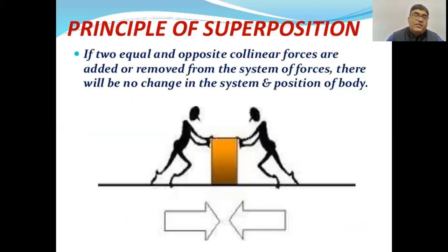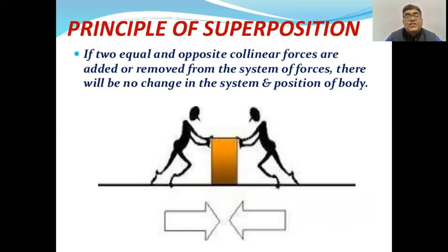The second is the principle of superposition, which states that if two equal and opposite collinear forces are added or removed from the system of forces, there will be no change in the system or the position of the body. For example, in the x direction, a force of 10 Newton is acting, and if we have to add another 5 Newton in the positive x direction, then to compensate it we will also add a 5 Newton force in the opposite direction, that is, the negative x direction.